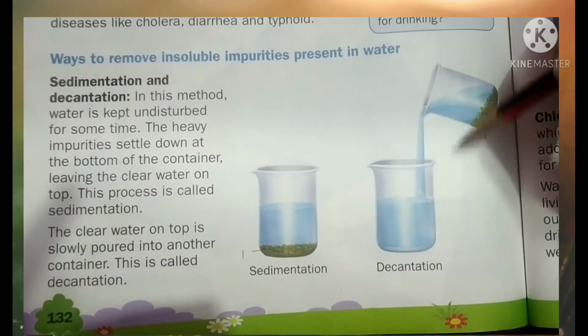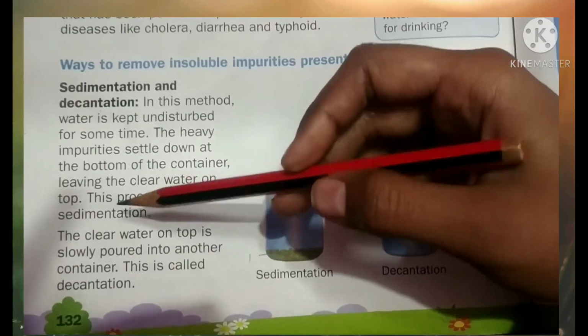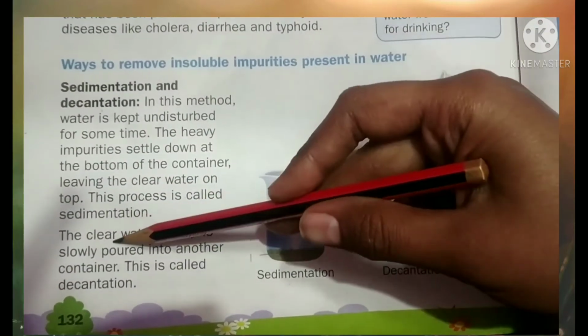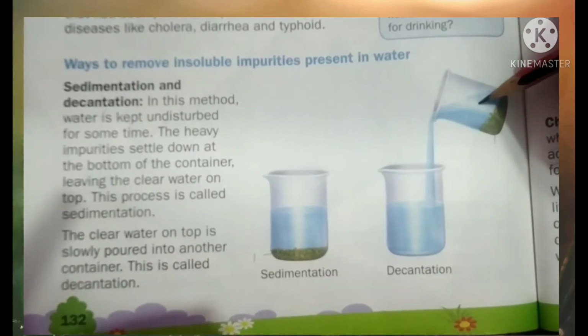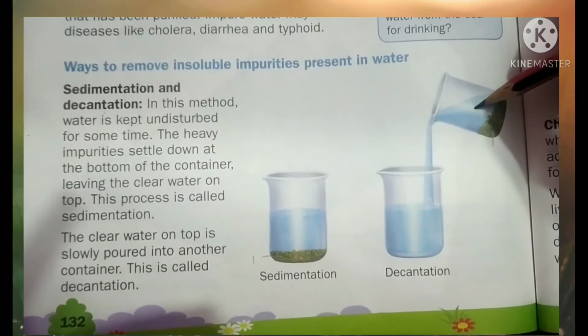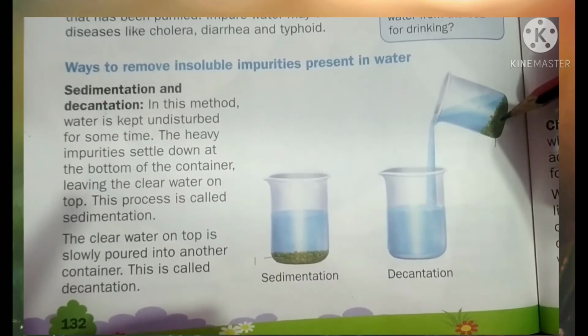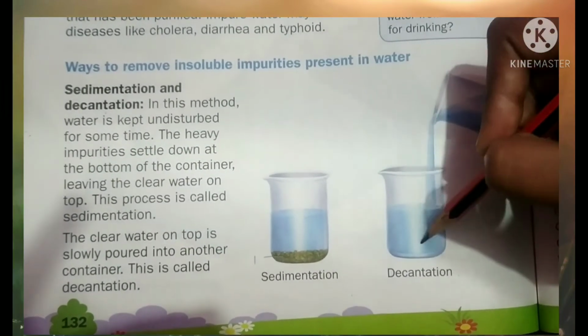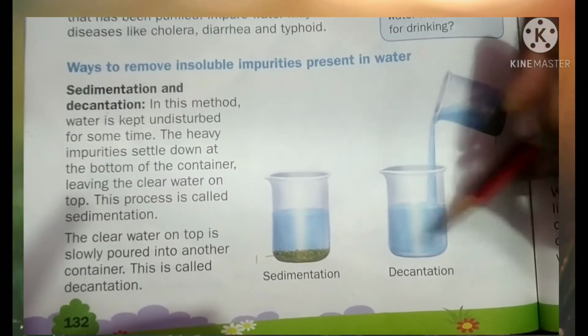So this process is known as decantation. The clear water on the top is slowly poured into the new container, leaving all the impurities behind. I hope this is clear.